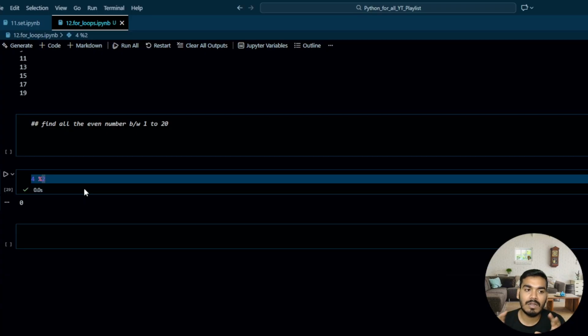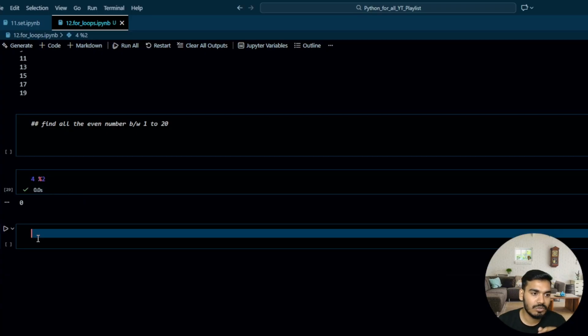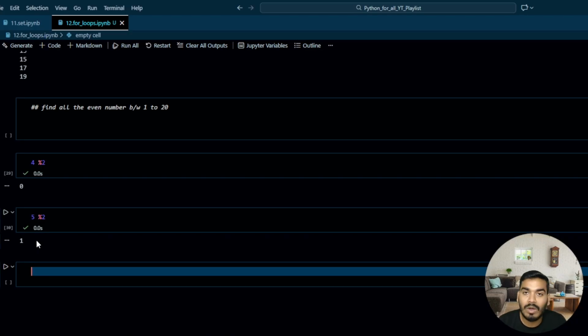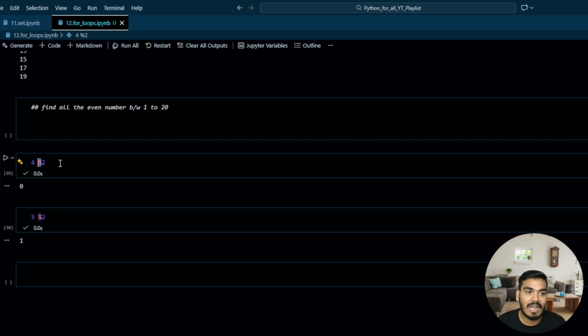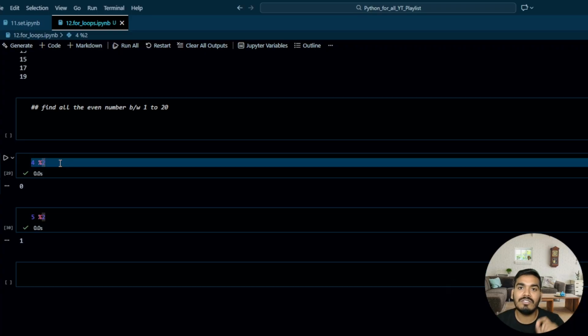So you will divide by modular division. Let's say if I write 5 modular division by 2, you will get the remainder 1, right? Because 2 2s are 4 and 5 minus 4, remainder is 1. So this is the modular division. We will check if the remainder is 0, that number is divisible by 2, and if the number is divisible by 2, that number is an even number. Perfect. You understand the logic?